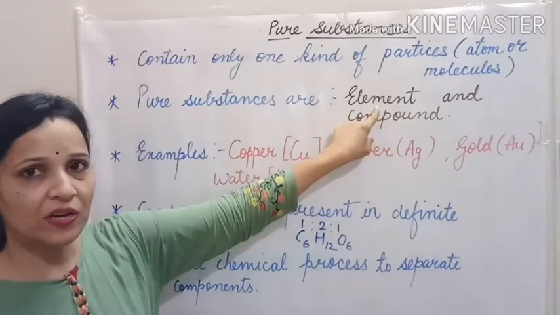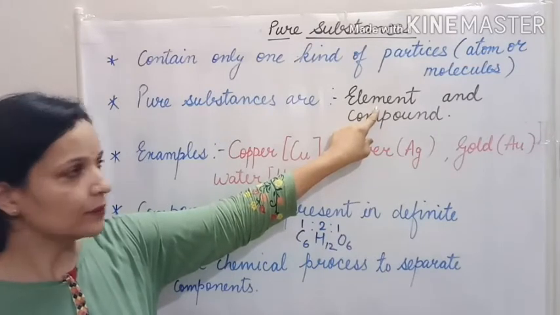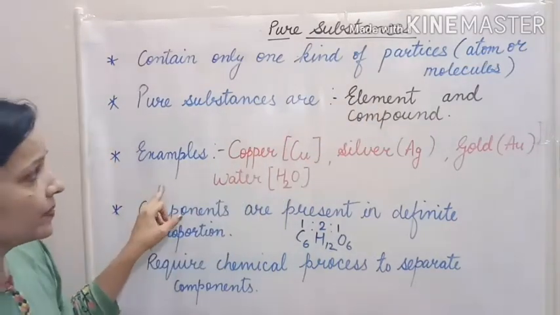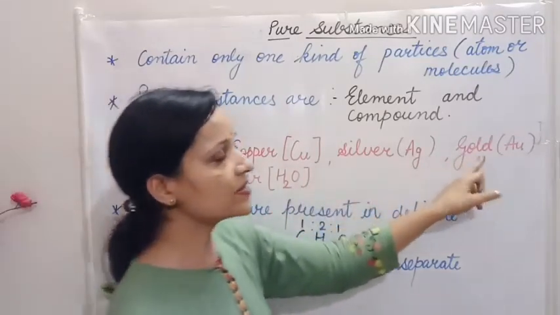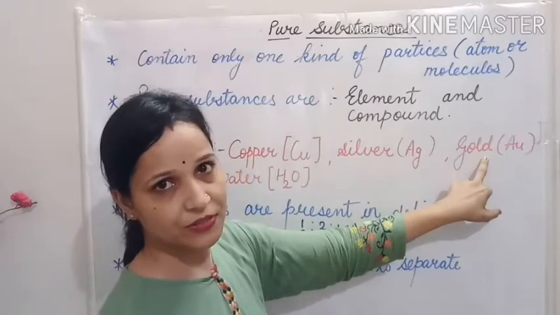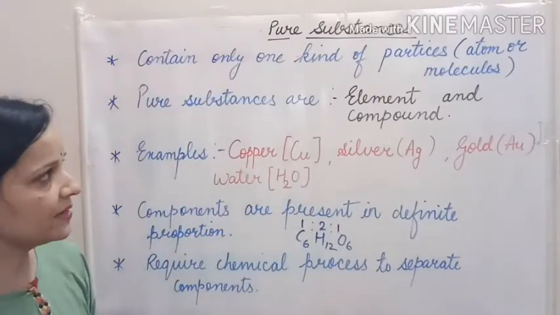Element has only one kind of atom which cannot be split further. For example, copper, silver, gold, these all are examples of element, and they all are made up of only one type of particles.